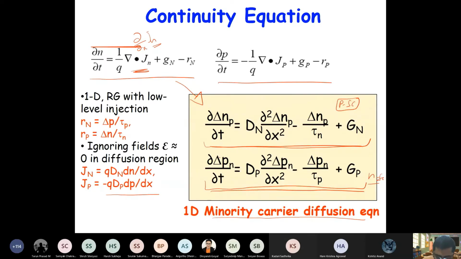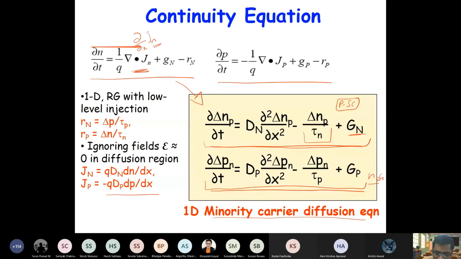Now you see here, when I write n sub p, that means the electron concentration in p-type region. And delta n sub p means the excess electron concentration in p-type region, right? And of course, G is the generation rate. This is the net recombination due to traps. If there are no traps, this term will vanish. This is the diffusion.